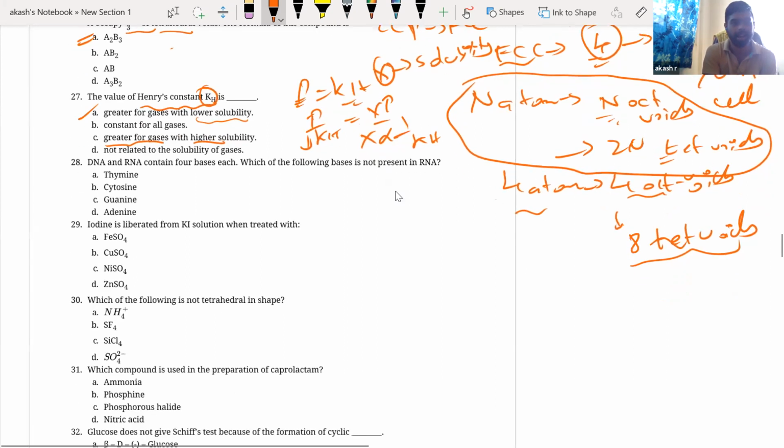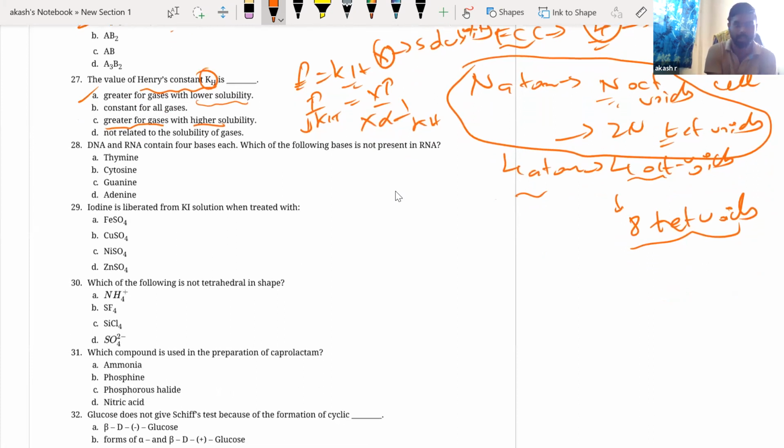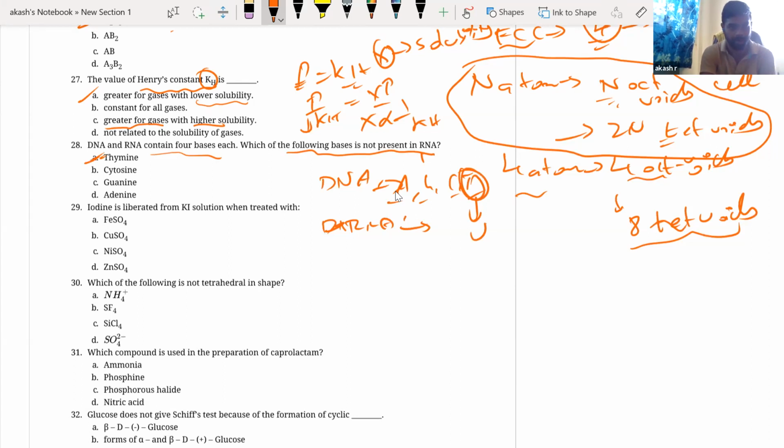Next. DNA and RNA contain 4 bases each. Which of the following bases is not present in RNA? See, DNA has A, G, C, T: adenine, guanine, cytosine, thymine. If it is RNA, everything is the same except that instead of T, you have uracil. So which is not present in RNA? T is not present in RNA. Thymine is not present in RNA.